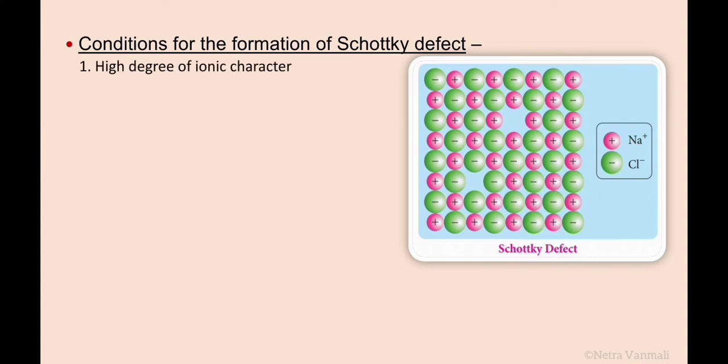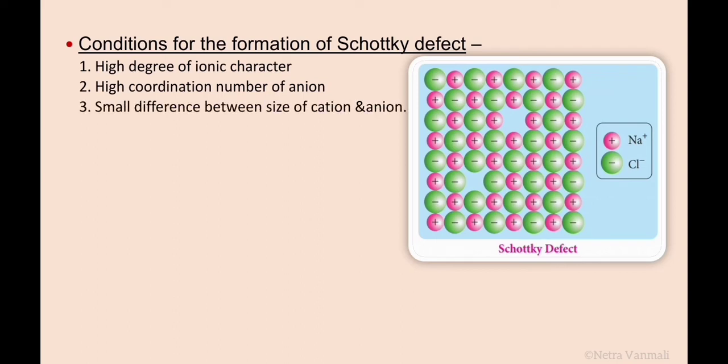The first condition is a high degree of ionic character. The substance should have a high degree of ionic character. A high coordination number is required. A small difference between the size of the cation and anion is required. That is, the ratio of the radius of the cation to the radius of the anion is not far below unity.